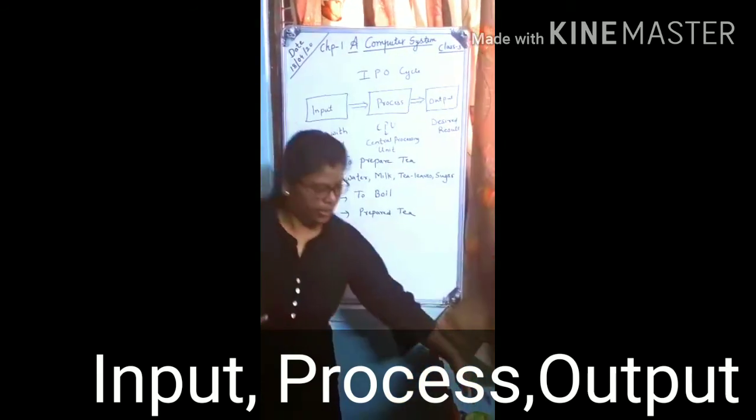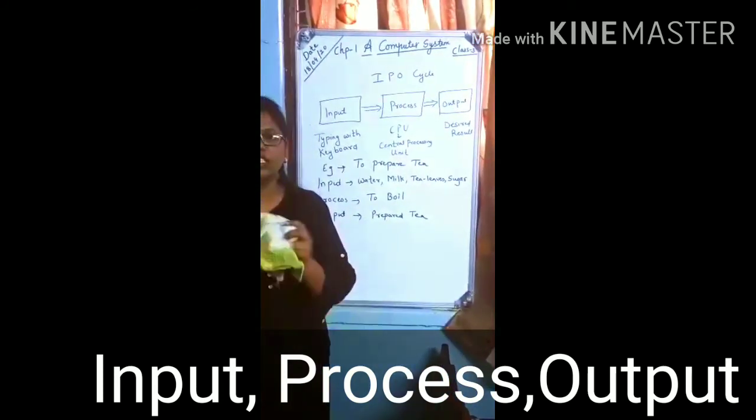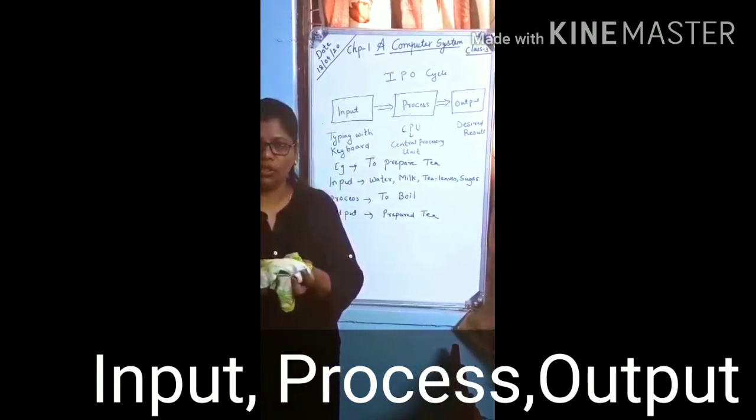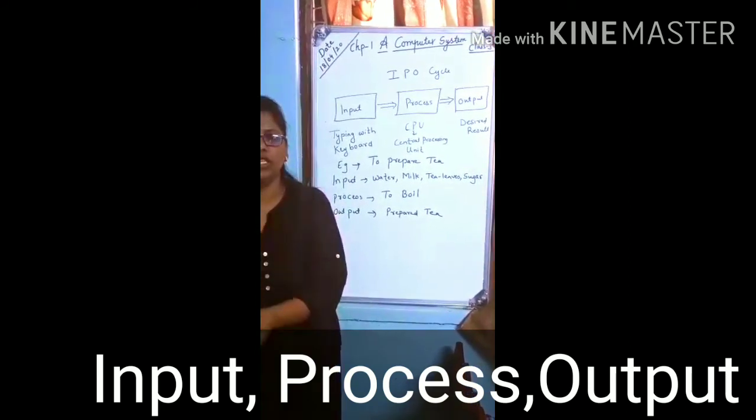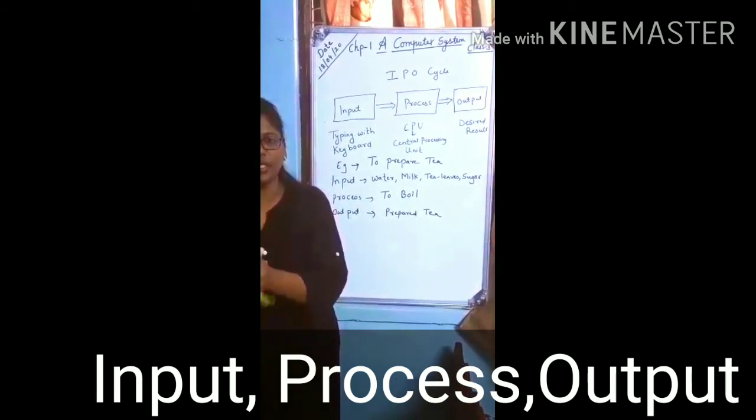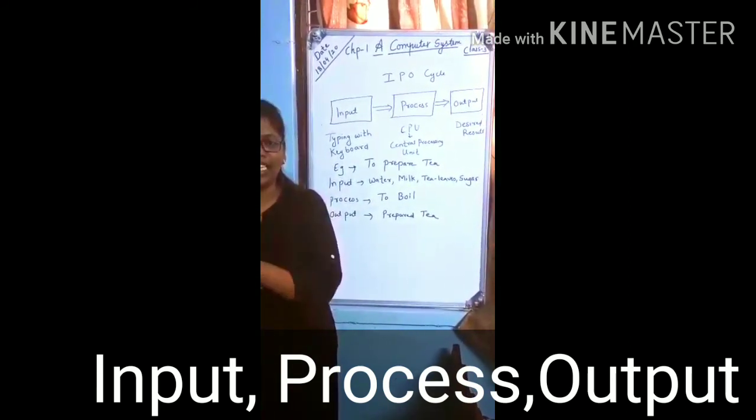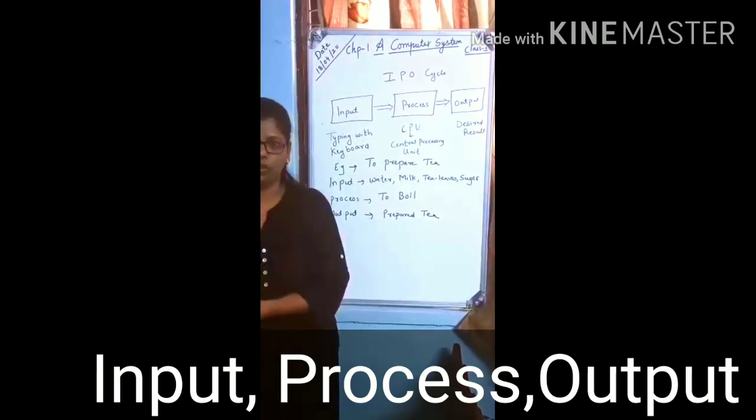Okay, let's see one more example. Suppose these are dirty clothes. So this is my input. I put it in the washing machine. Washing machine will clean it. That is the process. And after cleaning, I get the clean cloth. That is the output. Okay.